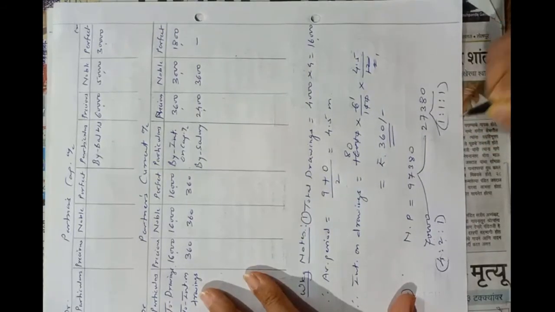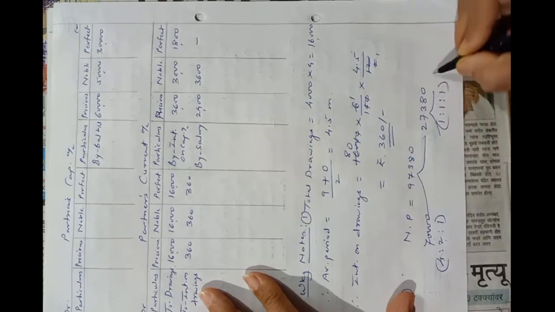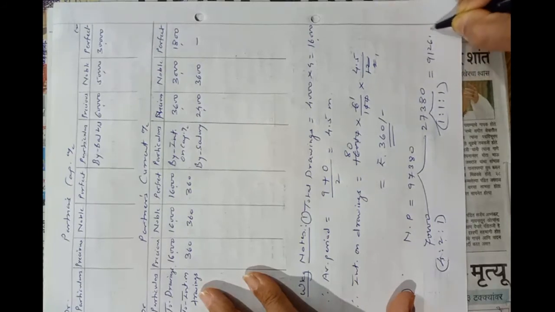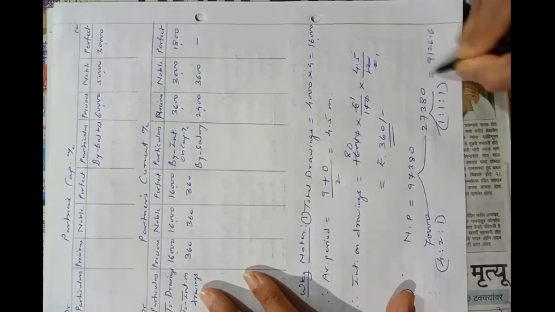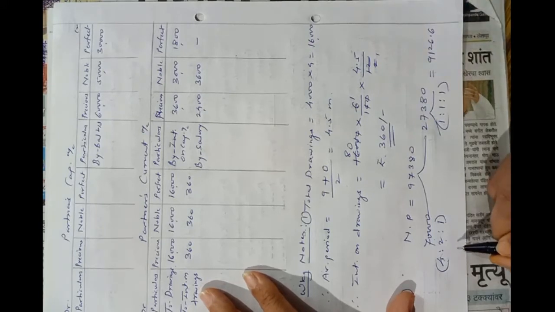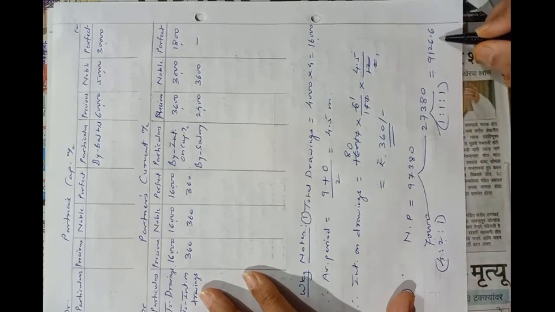Equal ratio means 1:1:1. Okay. So when we divide, 1 plus 1 plus 1, that is 3. 27,380 divided by 3, we will get 9126.6. So now we have to do the round figure here. Understood? So first partner will get 40,000 plus 1/3 share of this amount, that is 9127.